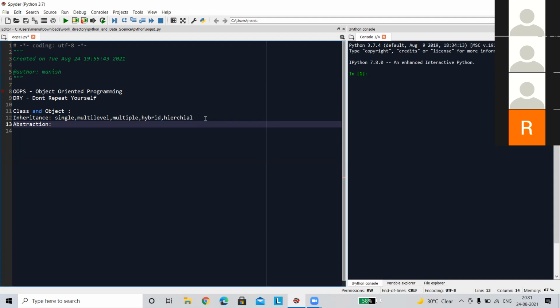In Python, in the older versions, there was no true abstraction technique, but in recent versions there is a special kind of class, the abstract class, that we can implement to provide abstraction. But most of the time, this property is not required in Python.